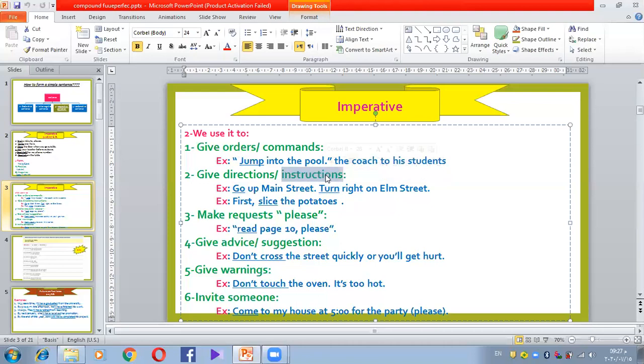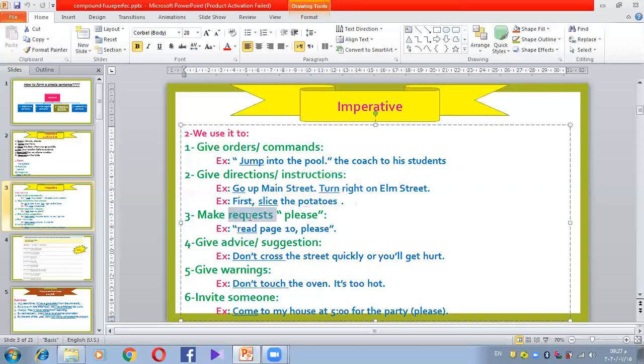Give instructions. Instructions means, for example, if you buy a new mobile, a new laptop, a new computer, and you don't know how to make it work, so there are instructions. It tells you first to do what, second to do what, and third to do what. So first, for example, for food, slice the potatoes, cut it into slices. Do you see now the verb in infinitive in this case as well? So this is number two. So we can use the imperative to give orders or to give directions or instructions.